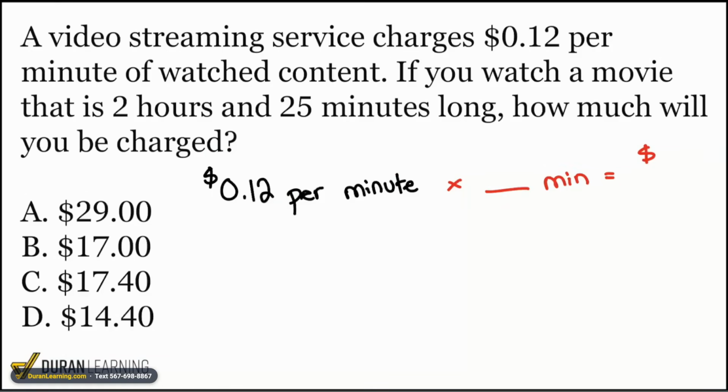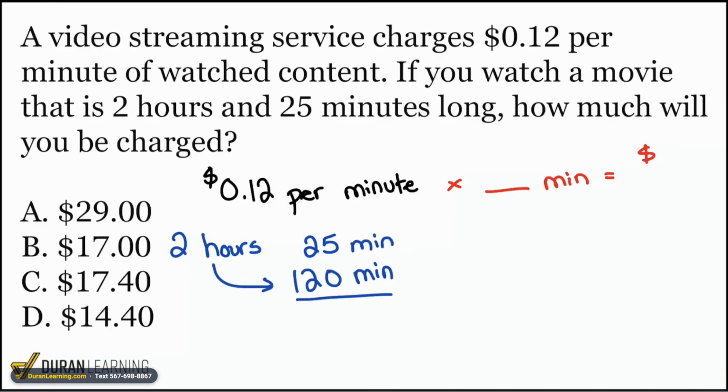Only problem is this. We have 2 hours and 25 minutes. Everyone help me out. How many minutes is 2 hours? How many minutes is that? That's 120. Every hour is 60 minutes. 2 times 60, 120. So with that, we have 120 minutes that I'll go ahead and plug in right over here. How many total minutes is that, everyone? How many total minutes? 145. Right there. Perfect.